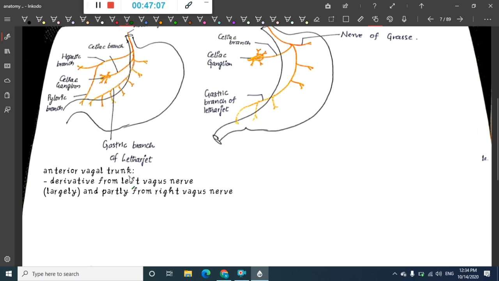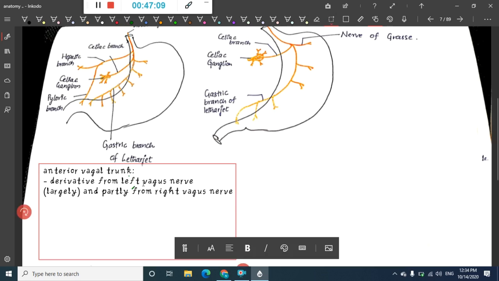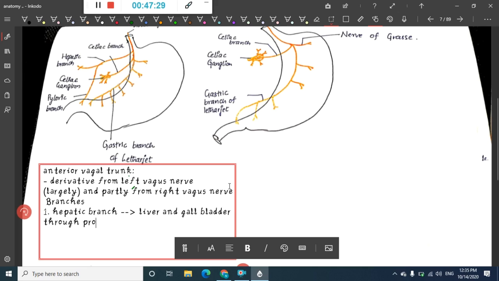So as the name says, we will see the branches also. First it gives the hepatic branch, which you can see in the figure. The hepatic branch mainly supplies the liver and gallbladder through the porta hepatis. It goes to the porta hepatis and supplies the liver and the gallbladder.